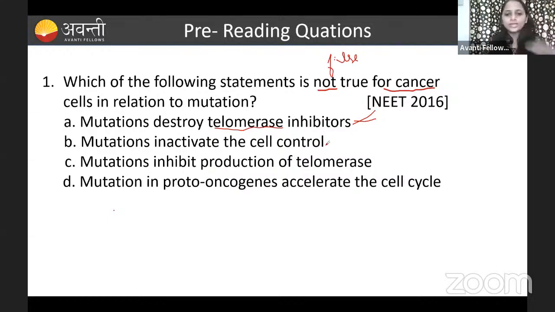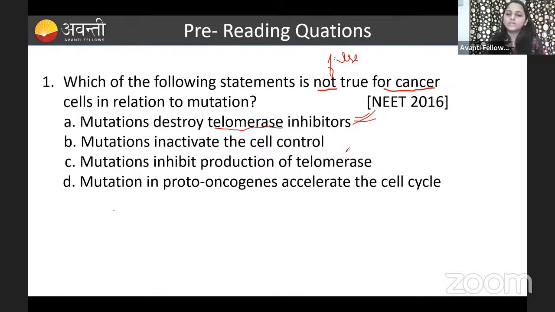So mutation destroys the telomerase inhibitor. No, mutation is not going to inhibit the telomerase inhibitor. Okay, then coming to the mutation destroying the telomerase inhibitor, yes. Then coming to the mutation inactivating the cell control.